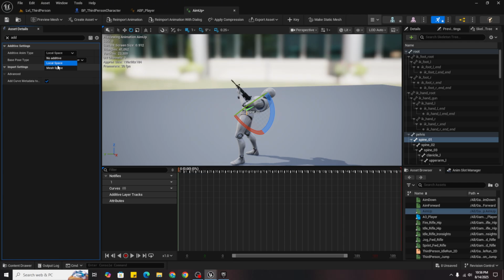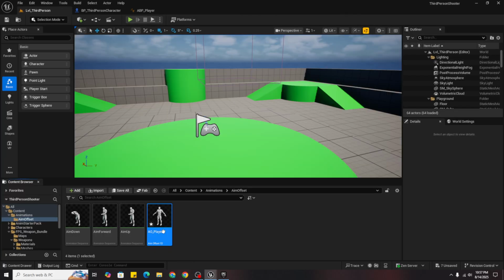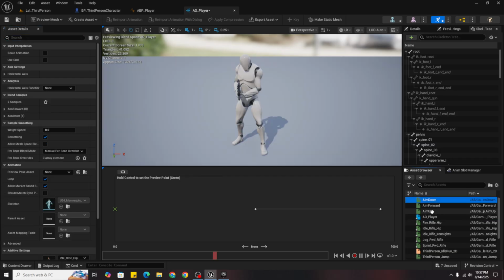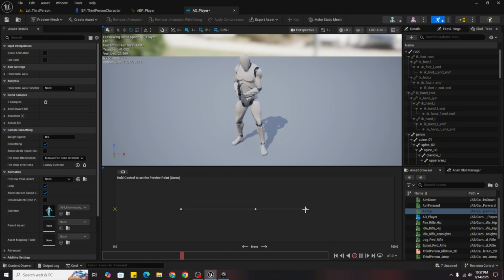So now you can close it and open aim offset, and on here you will just drag aim forward, aim down, aim up. So I will just bring it here. Now in horizontal axis, name it pitch.